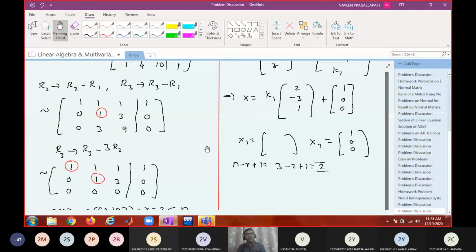What do you mean by independent solutions? You cannot express one vector as a multiple of another vector, or you cannot express one vector as a linear combination of the remaining vectors. Then the set of vectors are said to be linearly independent. Can't you get one more independent solution? I can get, sir. How? Then provide me. 0, 1, 0 satisfies the equation. 0 1 0 will satisfy.